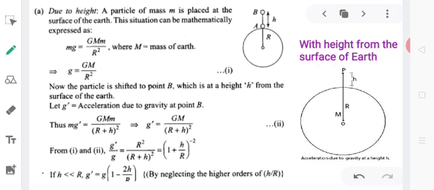But for the time being, you should simply remember that as the height of an object from the surface of the Earth increases, the value of acceleration due to gravity goes on decreasing, and ultimately at a very large distance in space, the value of acceleration due to gravity becomes equal to 0.